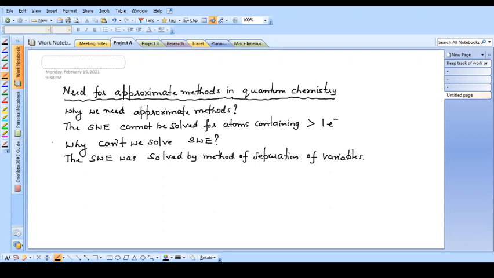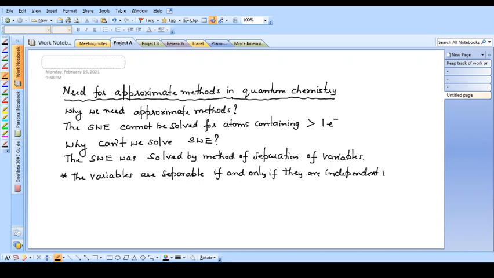Remember, the variables are separable if and only if the variables are independent variables.